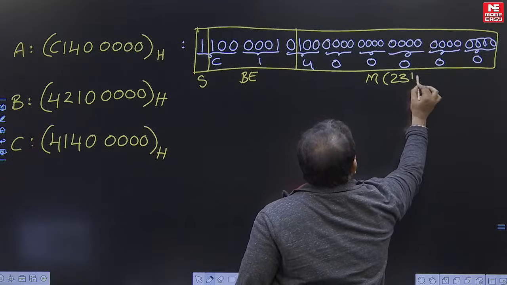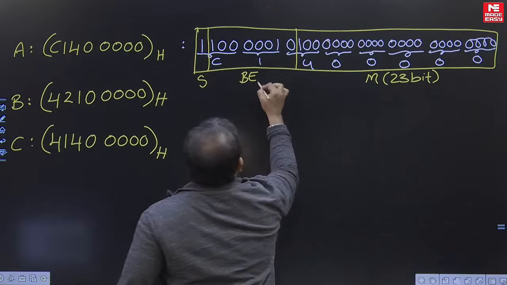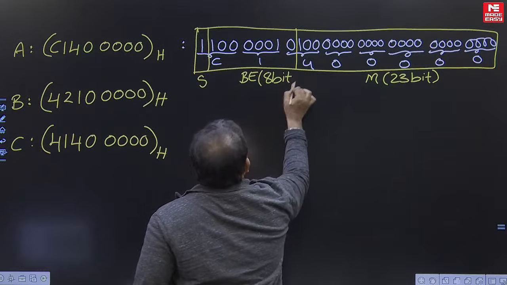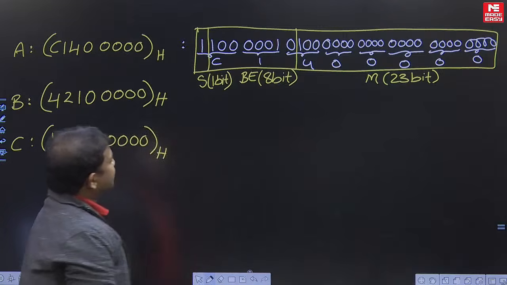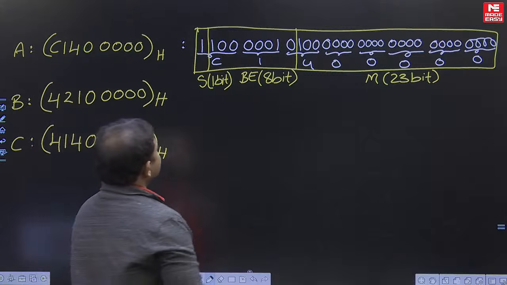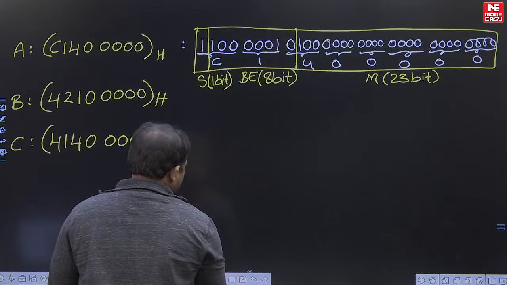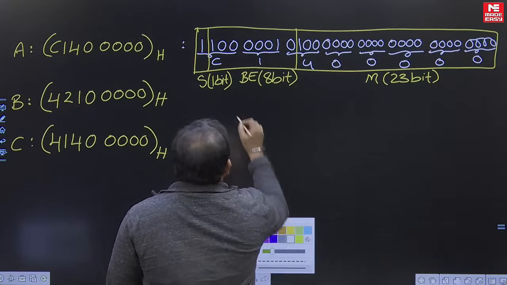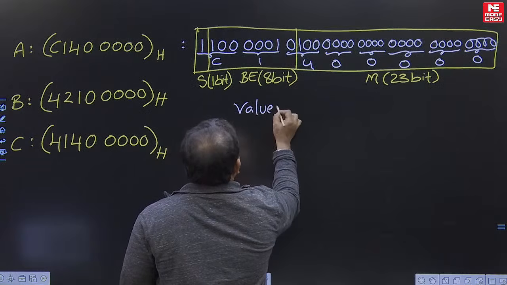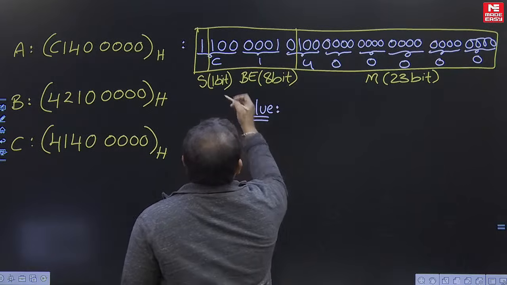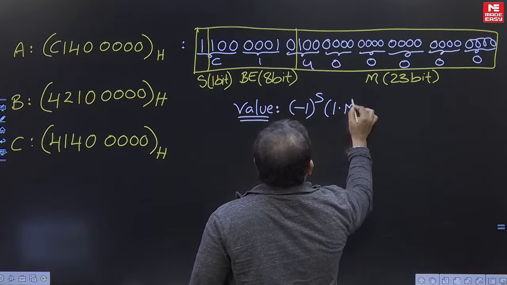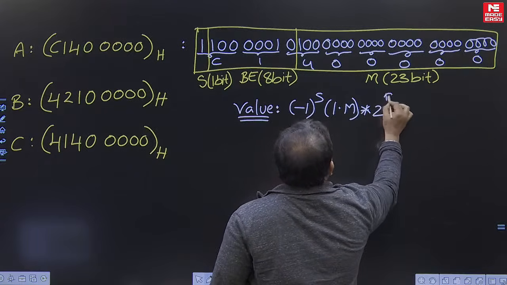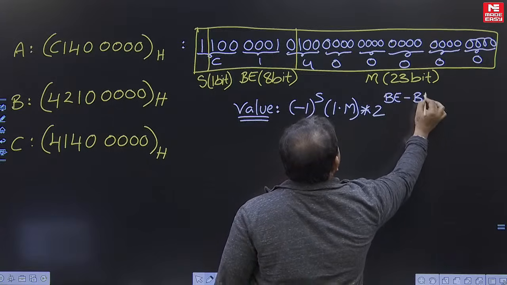This is the single precision format which you already know in the floating point concept, right? So what is the value associated with it? Value equal to negative 1 to the power of s into 1.m into 2 to the power of BE minus bias.